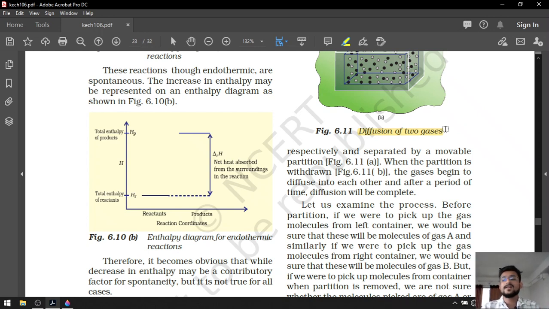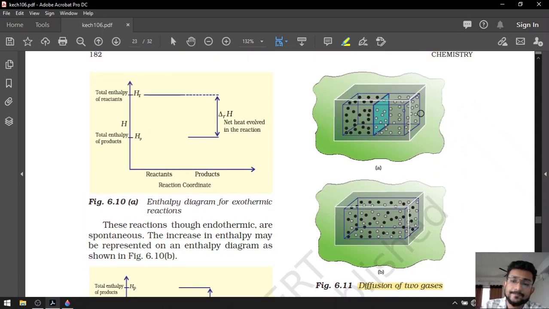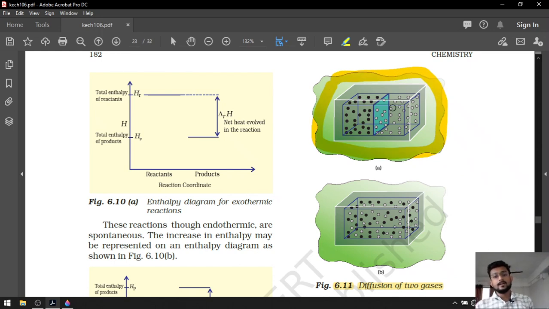For that they have given us one particular solution. Look at this. They have taken one container in figure number 6.11. Here we have one container which is separated from the surrounding. Now in this container I have one particular partition. Because of that partition, in one part of the container there are black molecules and in another part of the container there are white molecules.